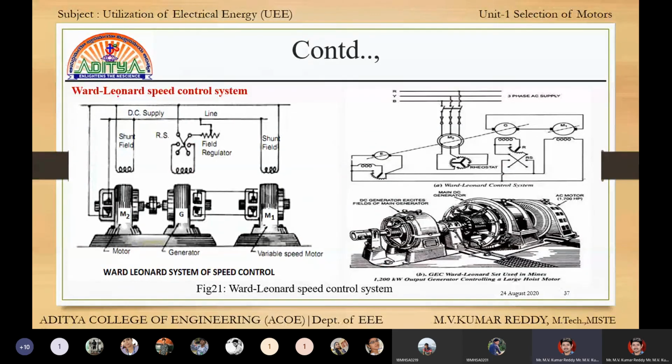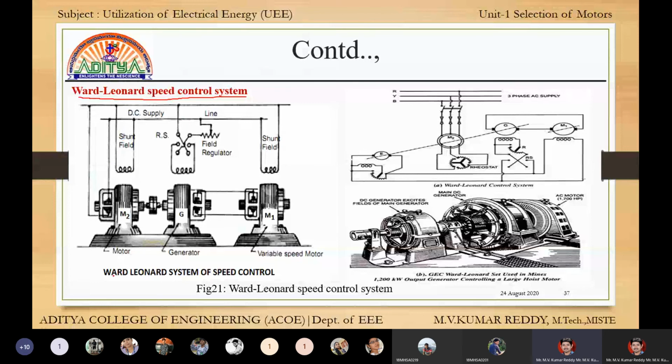Next, the Ward-Leonard method. This is one of the important speed controls used in factories. It can be applied to both AC and DC.